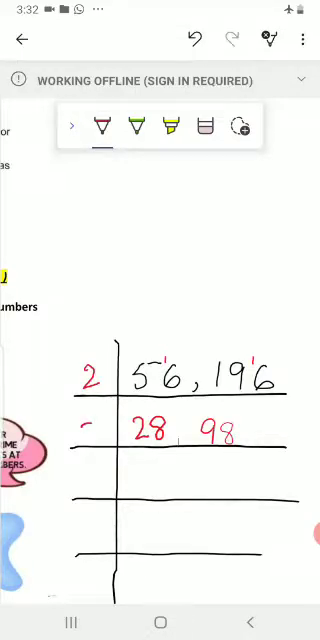So 2 ones are 2 and 2 fours are 8. Here 2 fours are 8 and 1 carry, 2 nines are 18.